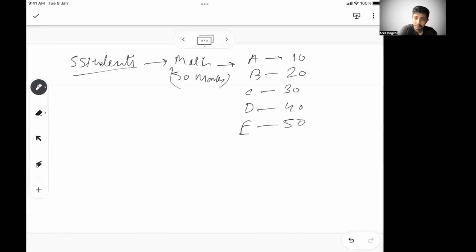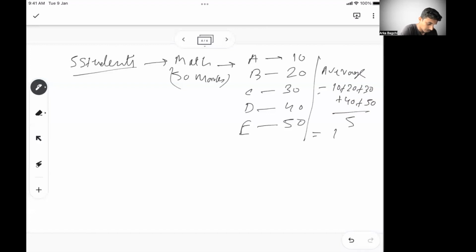So if this is the score of one math exam, let's say, what is the first thing? Find out the average. So average, I know: 10 plus 20 plus 30 plus 40 plus 50 divided by 5. The total is 150 divided by 5, so 30 marks is the average. So C's individual score is 30. That means the average is in the value right now, but may not always be. We'll show some other example when average 30 is not part of any of the individual values. But understand the average is 30 marks.